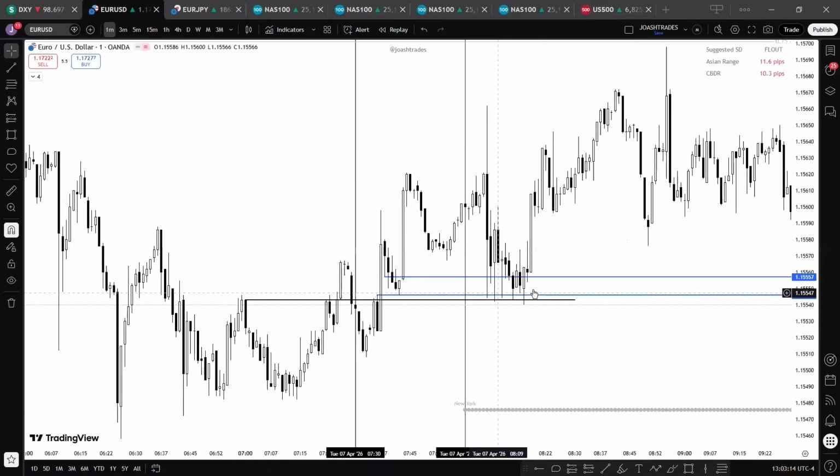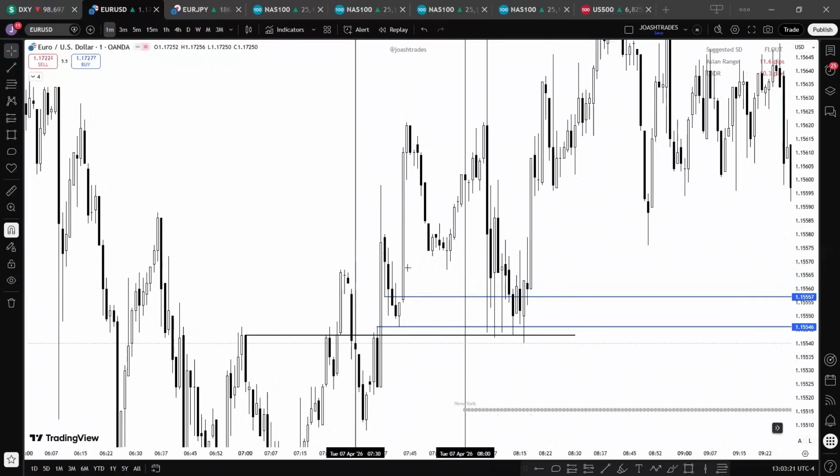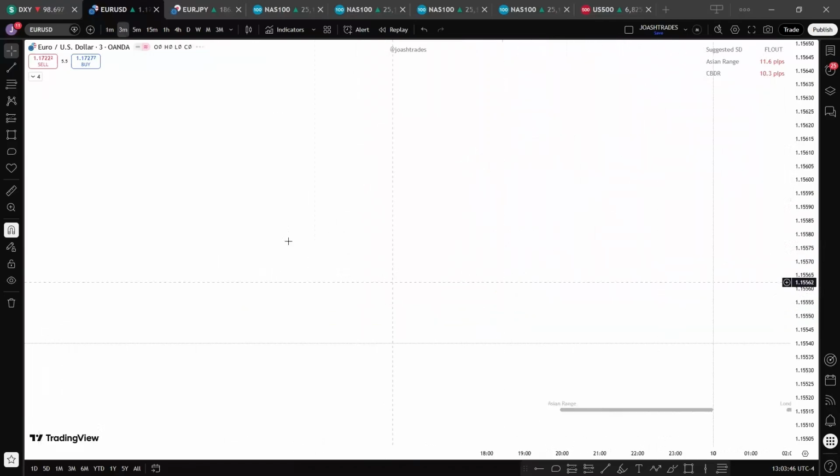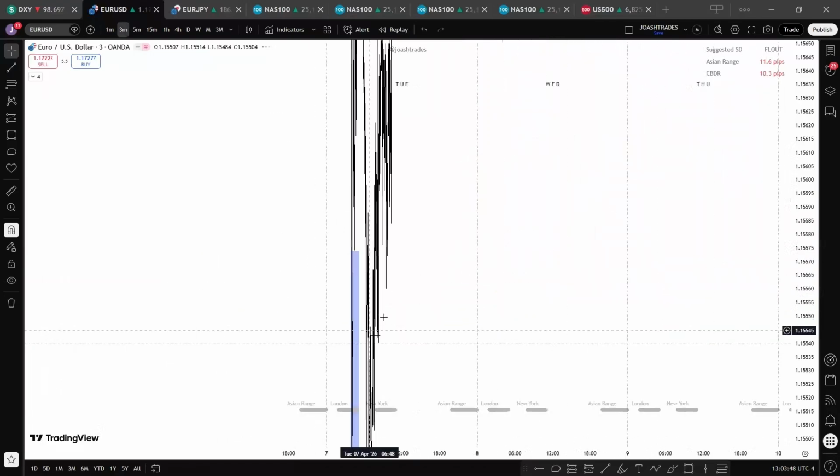So now how can we use this for a trade? Remember, price is finding support at the 15-minute fair value gap and at the same time at the first presented fair value gap. This shows strength. You can see how price failed to close below this first presented fair value gap. This serves as a confirmation and also as a confluence that tells us price is most likely to continue going higher. In this time frame there's nothing much to see, but if we go to the 3-minute time frame, we can get our entry here.